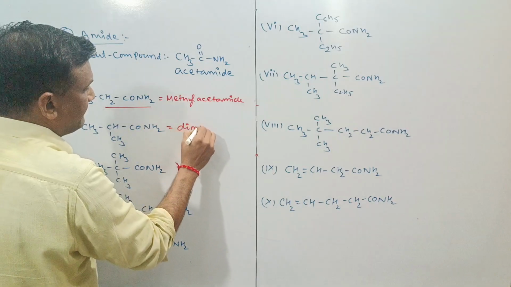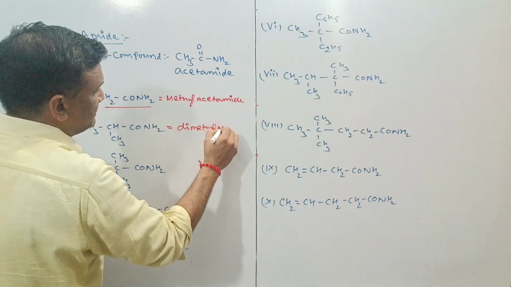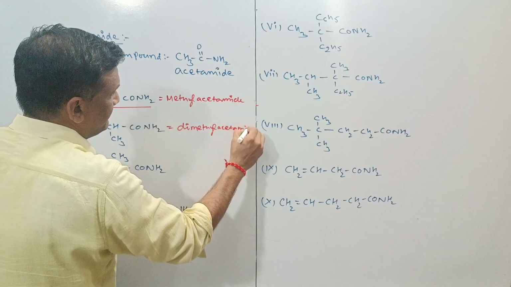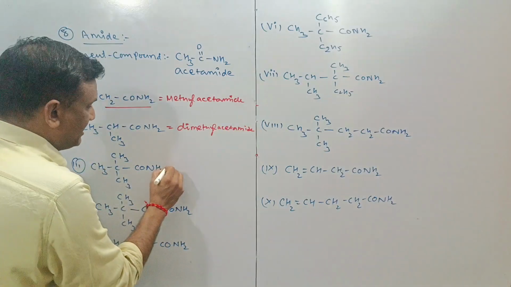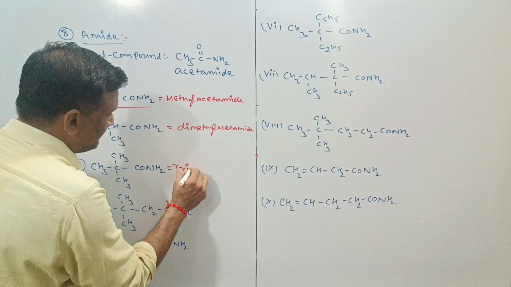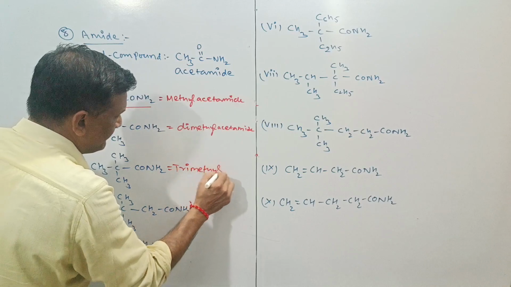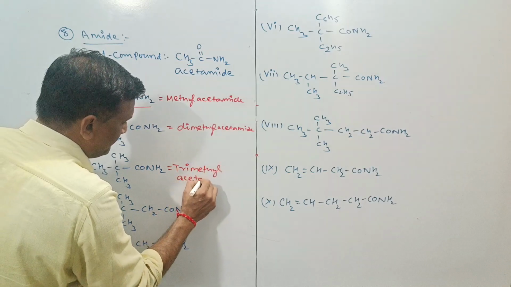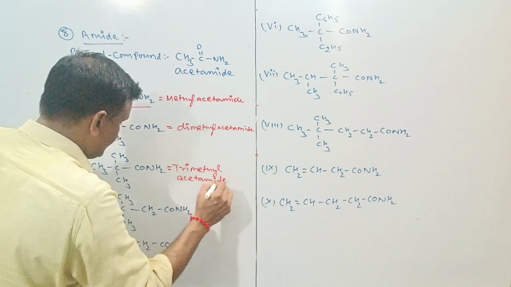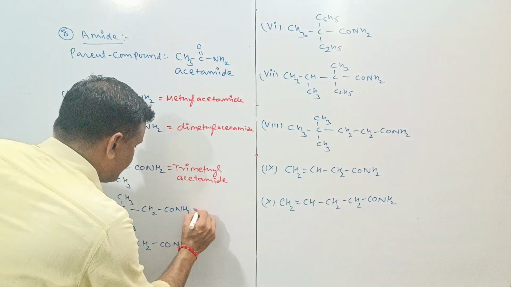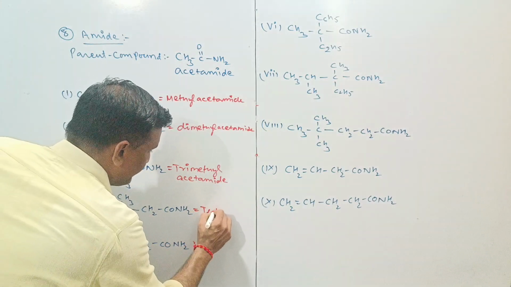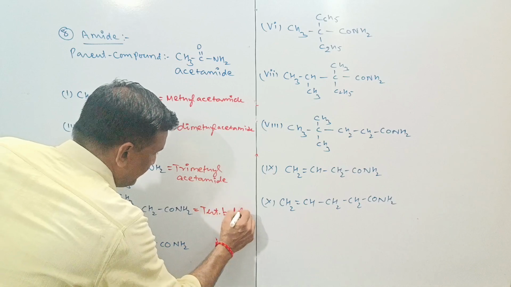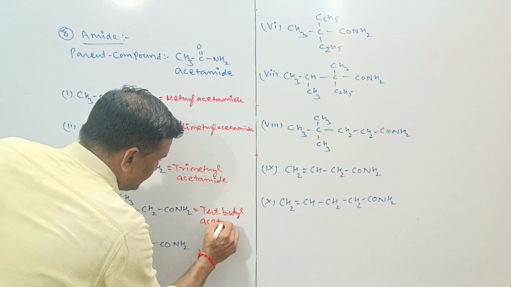Dimethyl acetamide. This is your trimethyl acetamide. This is your, you can say, tert butyl acetamide.